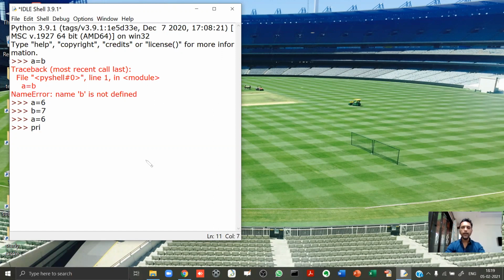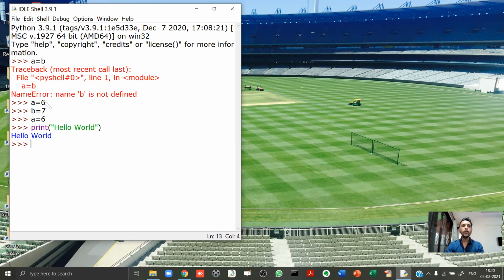For example, in Python, if you want to display anything, we write print, and in double quotes, we give what we want to display. So as the tradition says, we should always start with hello world. So I give print hello world, no semicolon, and I hit the enter key. What you see in blue color over here, hello world, is the output. The output will always come in blue color. See over here, I am not saving the program in any file. I'm directly giving the statements here and they're getting executed.